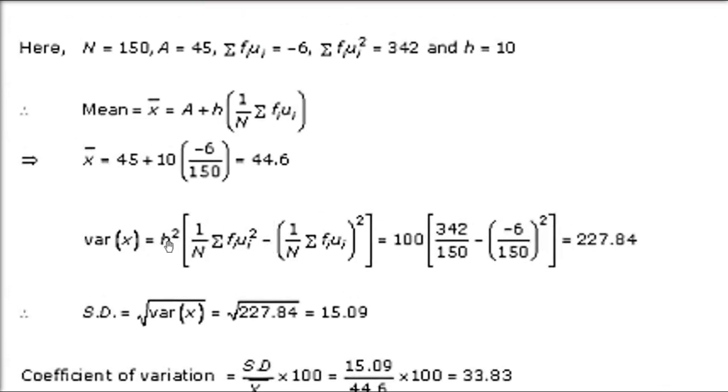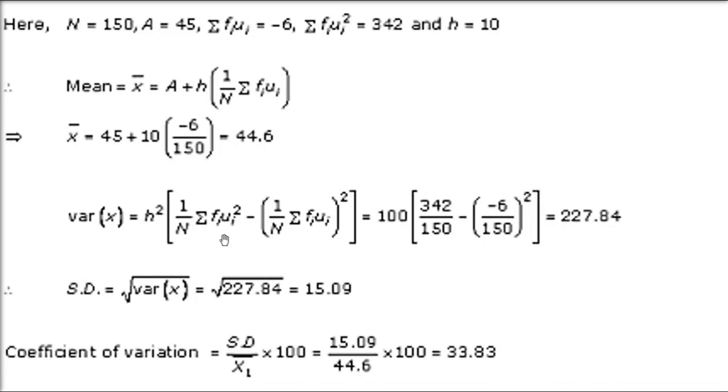Variance, you have a formula like this, we have already seen this. Same thing: h is 10, sigma fu square is 342, capital N is 150, and sigma fu, minus 6, divided by 150, whole square. When you compute it, it is going to come as 227.84. This is your variance. You take the root and you get the standard deviation. So root of 227.84 is 15.09.